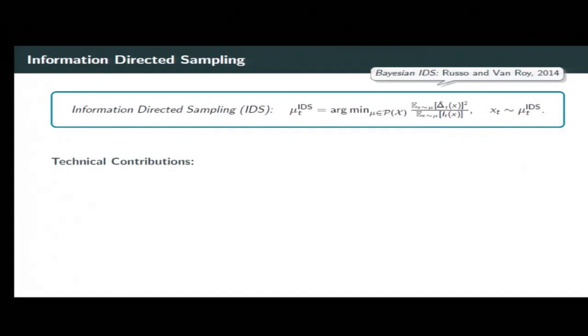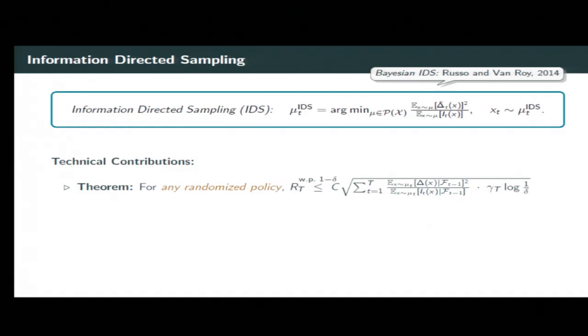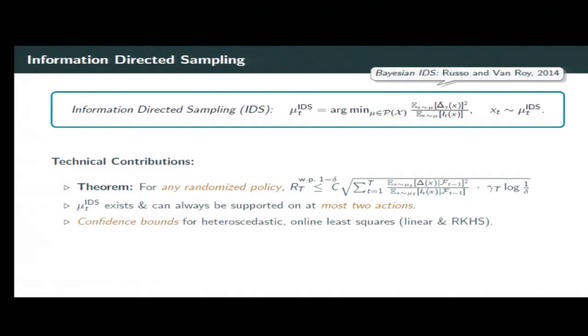So here's a brief summary of our technical contributions. The theorem I just showed you also holds for randomized policies. So the regret of any randomized policy can be bounded with high probability like that, and compared to the previous version, we only lose a log 1 over delta factor for considering randomized policies. And of course, that theorem is what motivates the definition of information-directed sampling. Then we show that this minimization problem has the curious property that the solution can always be supported on at most 2 actions, which allows us to compute this policy.